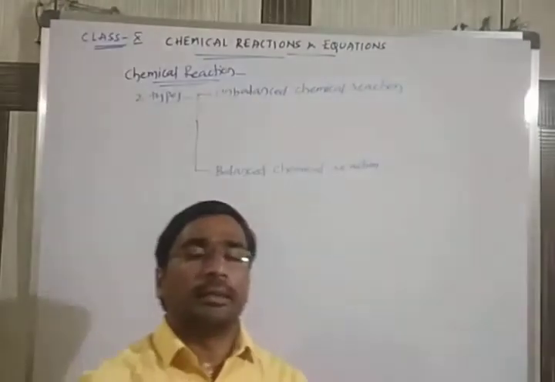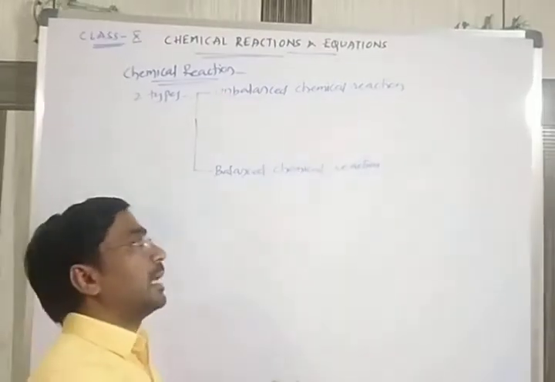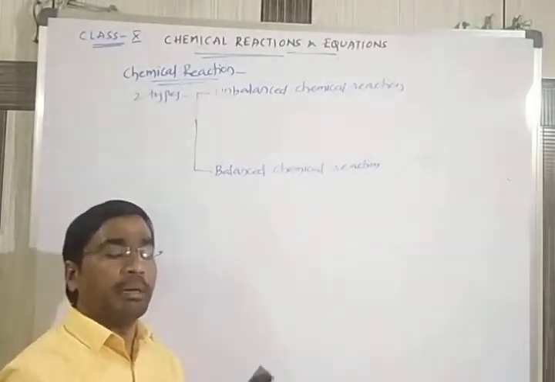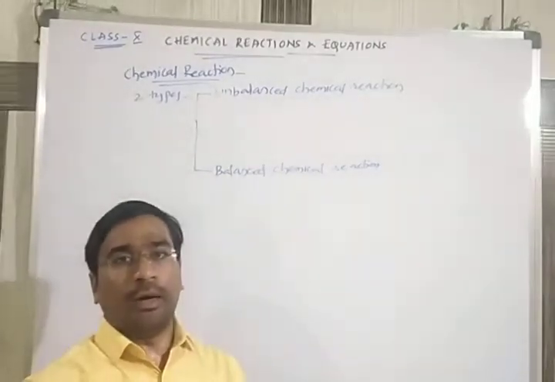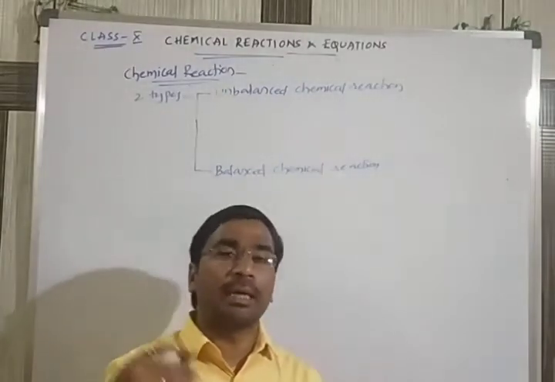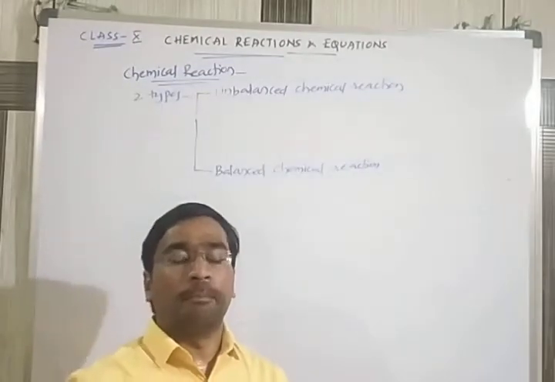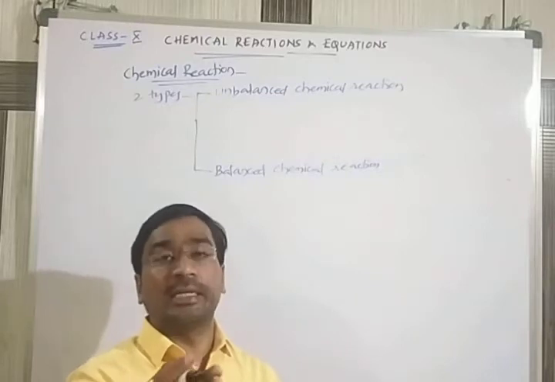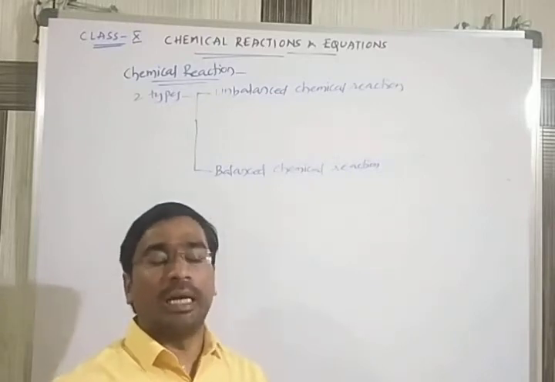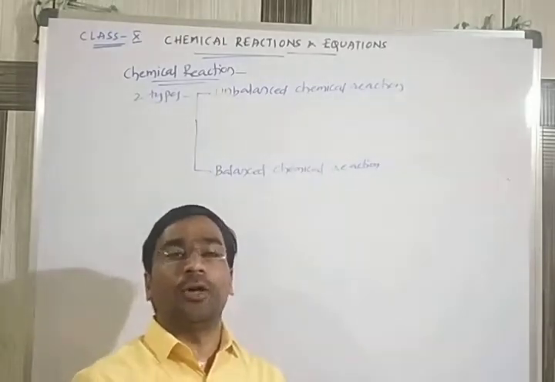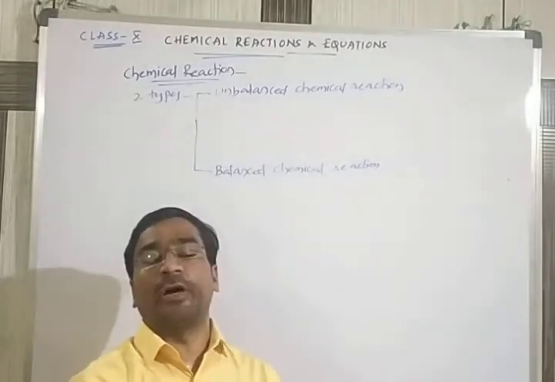Whenever we are writing any equation, the number of atoms on the reactant side should be equal to the number of atoms on the product side, which obeys the law of conservation of mass. According to the law of conservation of mass, atoms are neither created nor destroyed, but they can transform from one form into another.